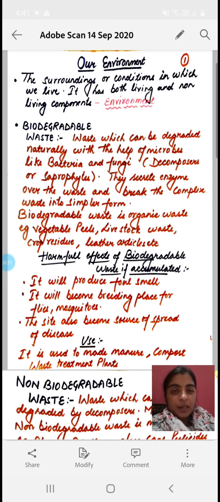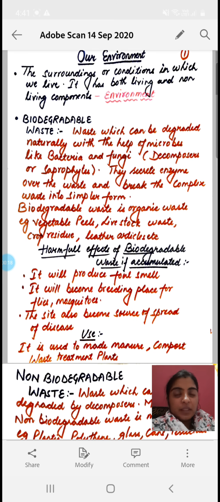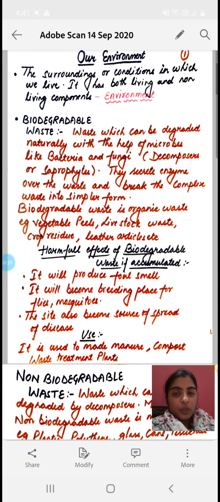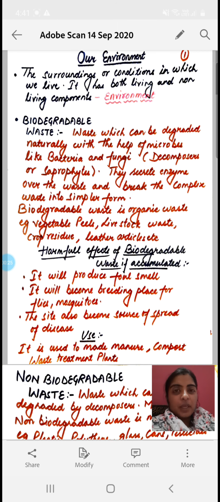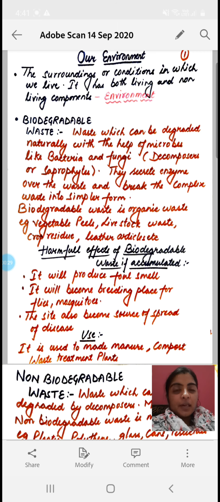Now, before starting the chapter, we should know what the meaning of the term our environment is. Environment means the surroundings and conditions in which we live. If we observe our surroundings, we can see that both living as well as non-living substances are present. So our environment consists of both living and non-living components. That was the definition of environment.